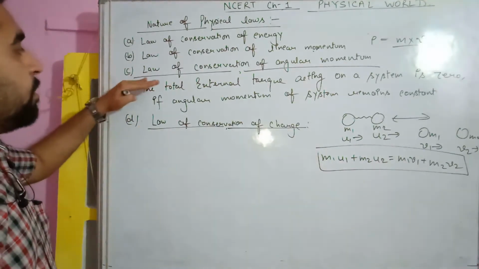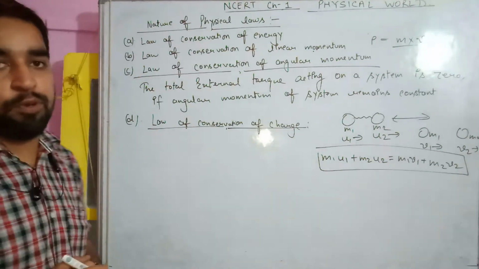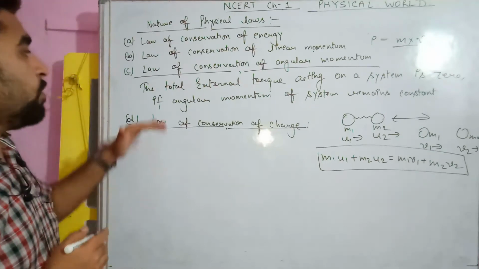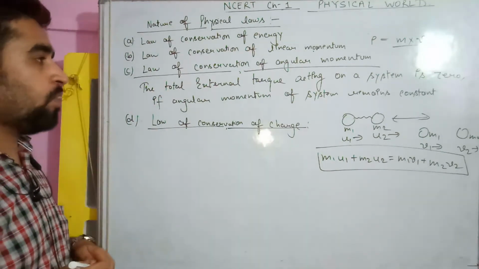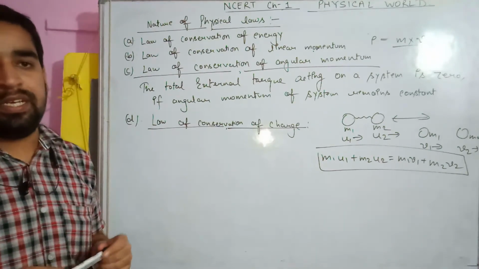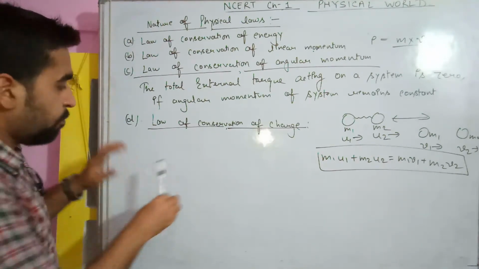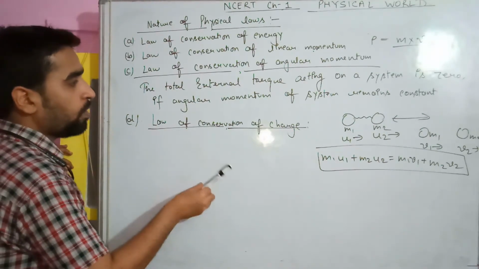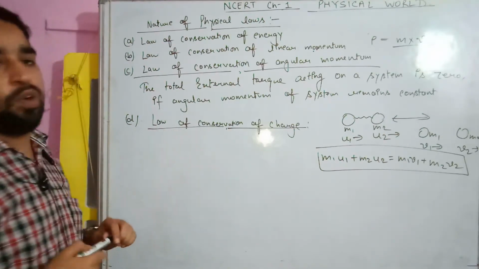Now, students, the third one is the law of conservation of angular momentum. What is angular momentum? The total external torque acting on a system is zero if the angular momentum of the system remains constant. If we are not changing the momentum of this body angularly, okay, there is no change in angular momentum, the total external torque will be zero.